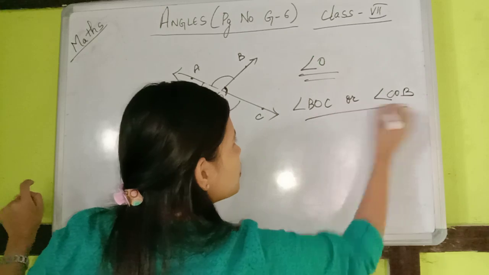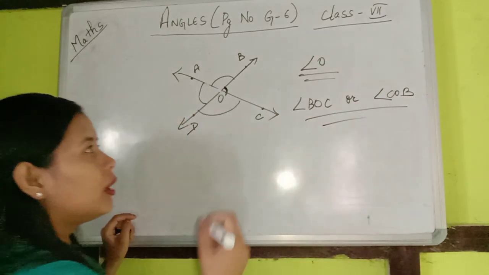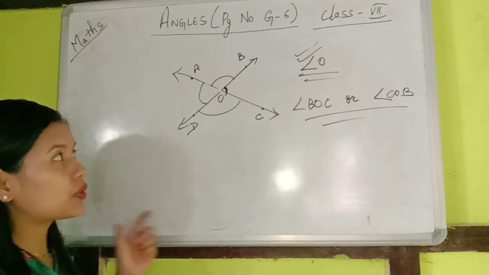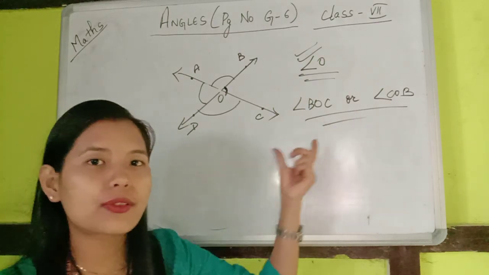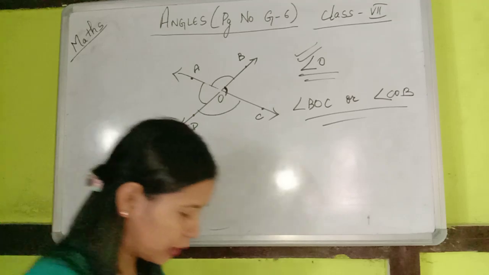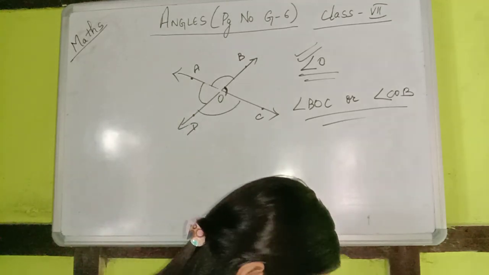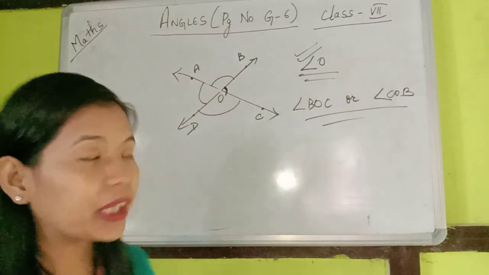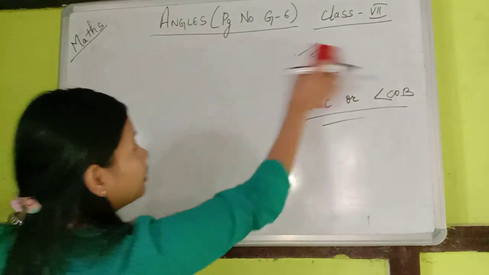Is that clear? So that is why we do not name angles by just one alphabet. This is the reason why we choose three alphabets to name the angle, okay? So this is all about what an angle is and the naming of an angle.